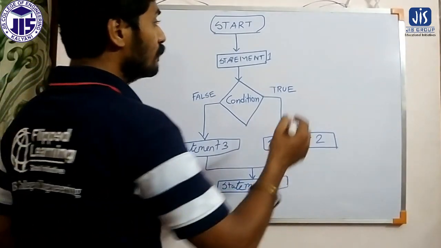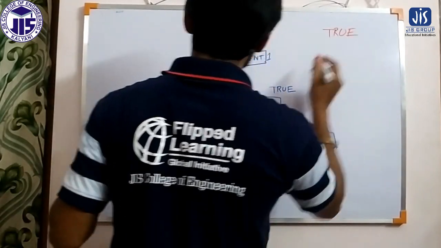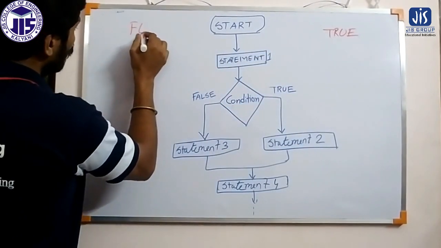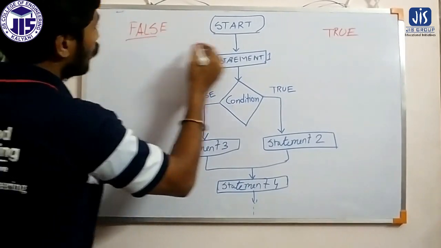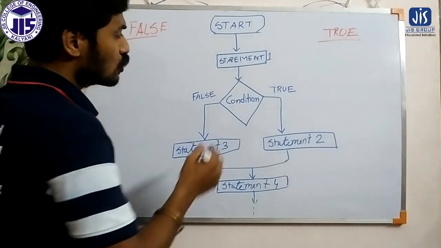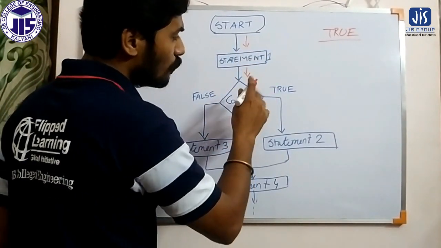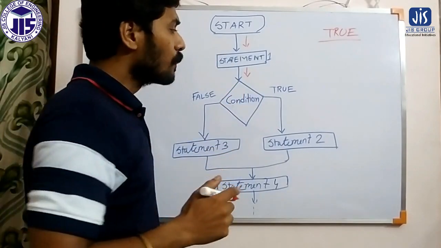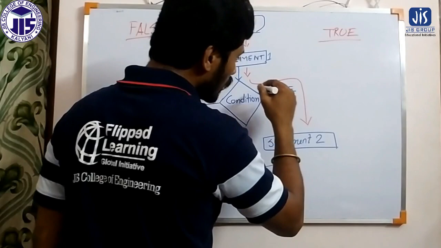If the condition is true and if the condition is false, the flow of the program will get changed. So statement 1 will be executed. After that, we will verify the condition. If the condition is true, then the program will flow in this way.